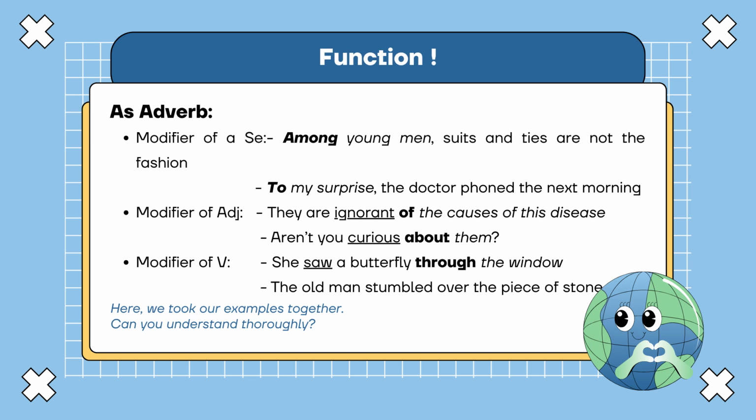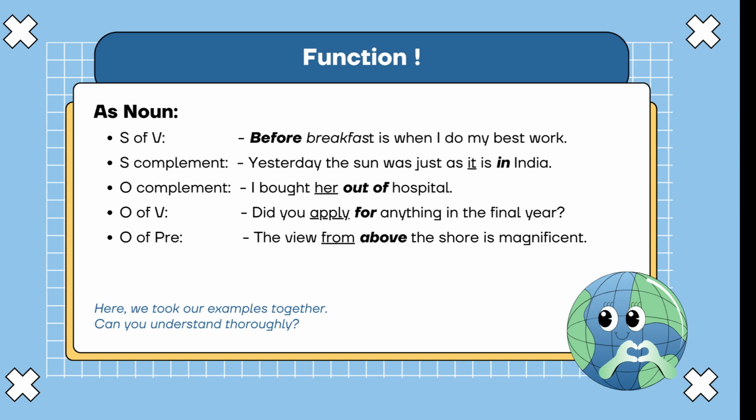For example, they are ignorant of the causes of this disease. Aren't you curious about them? And modifier of a verb. For example, she saw a butterfly through the window. The old man stomped over the piece of stone. Modifier of a sentence. For example, among young men, suits and ties are not the fashion. To my surprise, the doctor phoned the next morning.